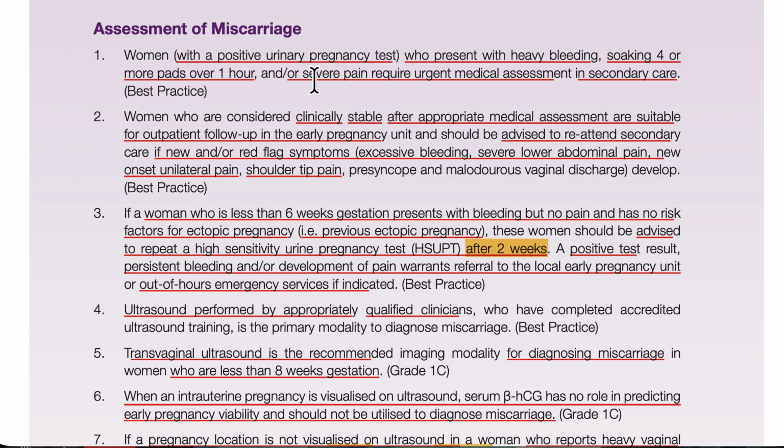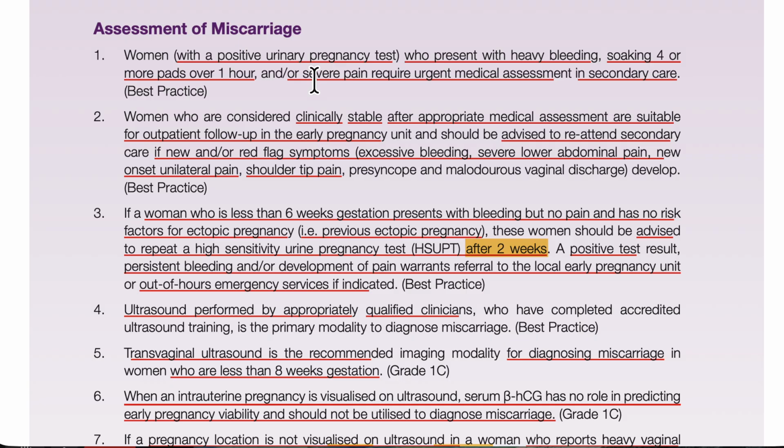When we send her as an outpatient, we have to give her some advice, because she is going home. At home she may start to have excessive bleeding, abdominal pain, unilateral pain, especially, and shoulder tip pain. It means we may have missed something, and maybe now it is becoming an ectopic. All these symptoms are called red flag symptoms.